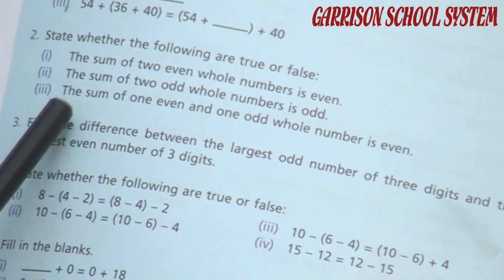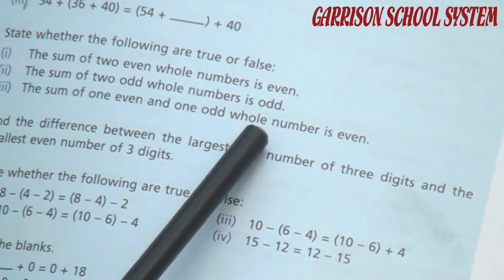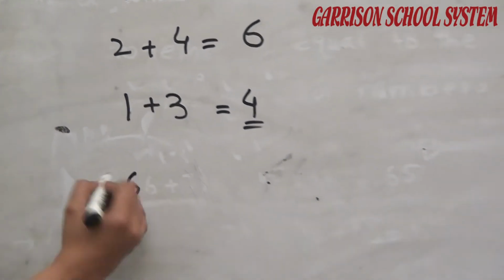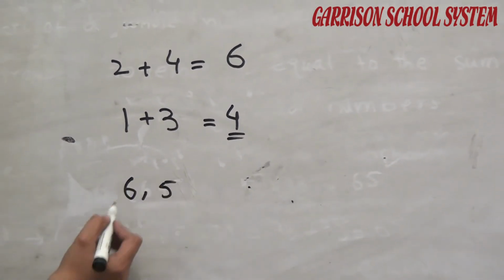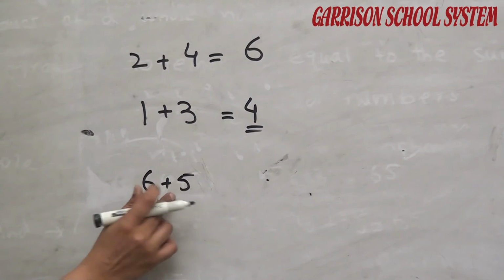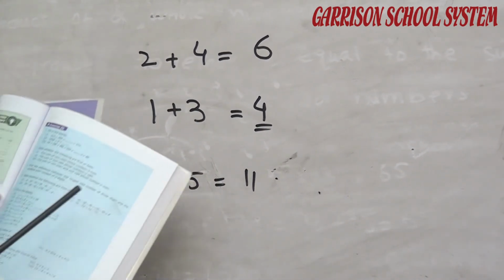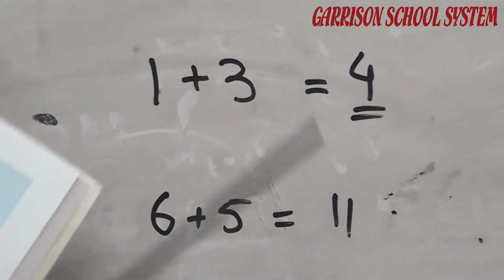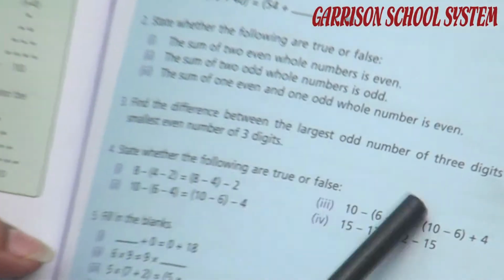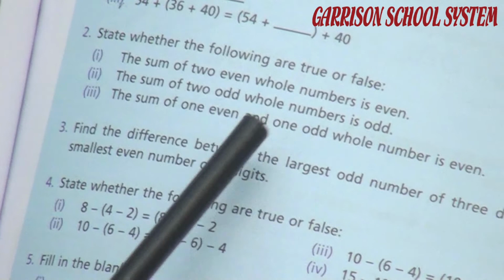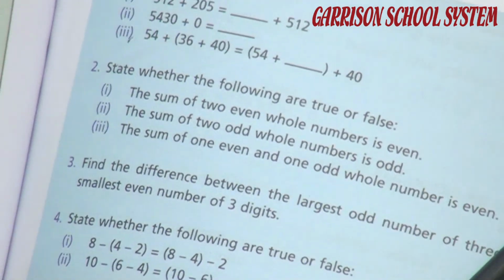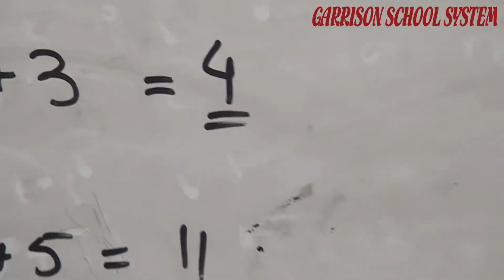And the third: the sum of one even and one odd number is even. If we have one even number 6 and one odd number 5, if we add them, we have 11, and 11 is an odd number. So the statement, the sum of one even and one odd whole number is even, is the wrong statement because we have an odd number here.